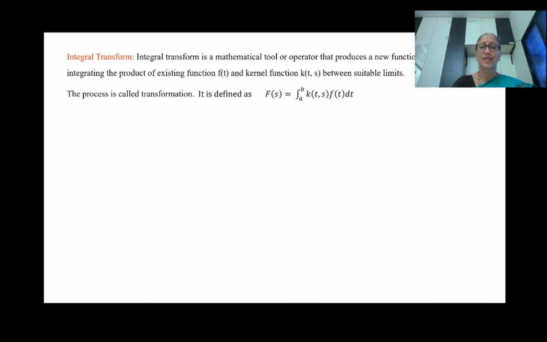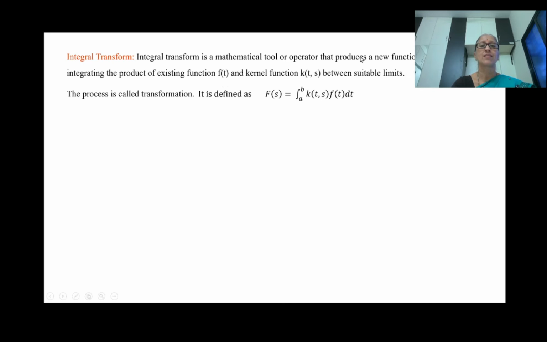Now I have told there are different integral transforms which are nothing but mathematical tools to convert one function to another function. So here integral transforms are tools to convert any function f(t) to a new function F(s). In this transformation process, we need the product of this function and some kernel K(t,s).